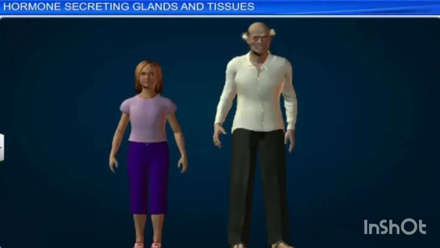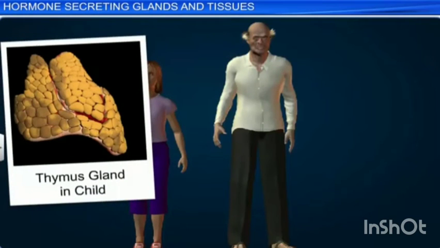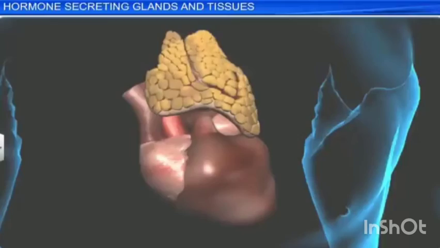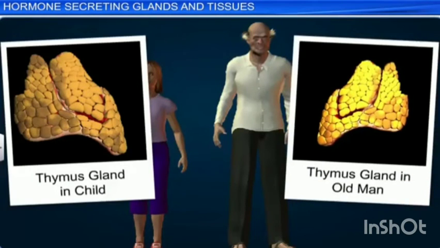Old age people are often sick. Why? Due to the degeneration of thymus gland, thymosin level decreases. As a result, the immunity of old age people becomes weak and causes sickness. As age increases, the thymus gland degenerates and the thymosin level decreases. So as immunity decreases, old age people become often very sick.